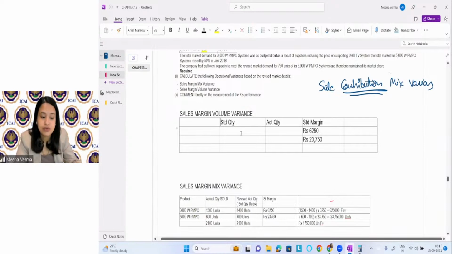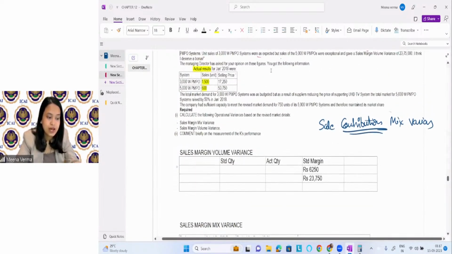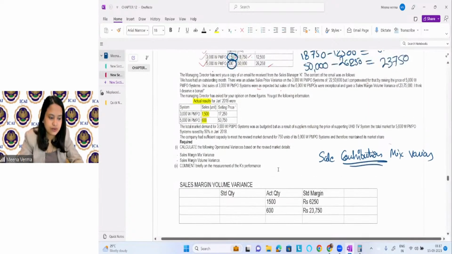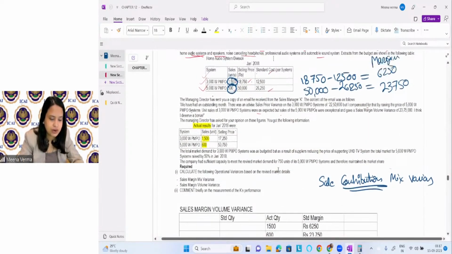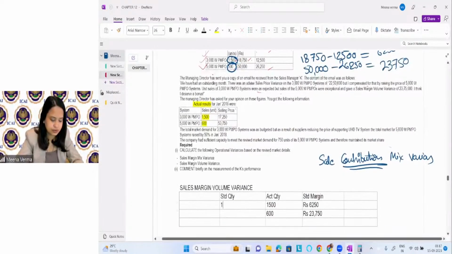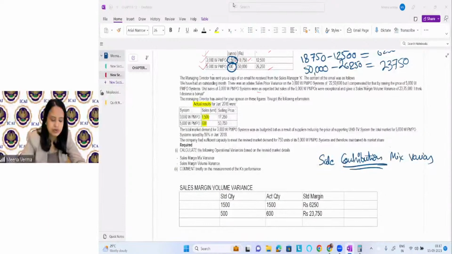What is the actual quantity for actual output? You can see it is given in the question. Actual quantity is given as 1500 and 600. Take a standard quantity: 1500 and 500. All right. Okay. Now solve it and tell me what's coming. What is it coming? Budgeted actual quantity into